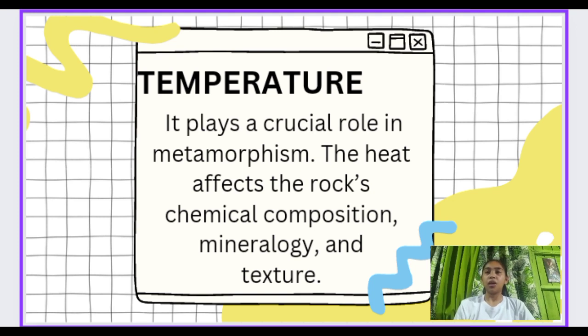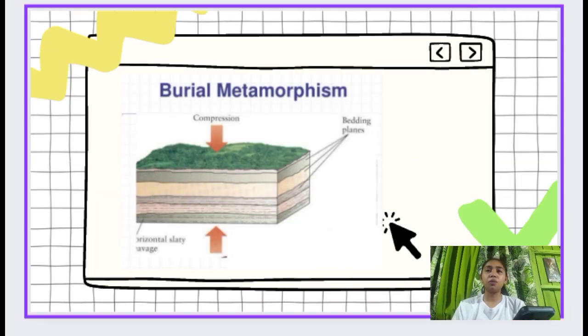Temperature plays a crucial role in metamorphism. The heat affects the rock's chemical composition, mineralogy, and texture. For instance, during burial metamorphism, at a depth of about 8 to 15 kilometers from the surface of the crust, metamorphic reaction begins.